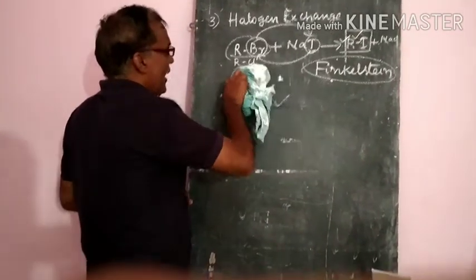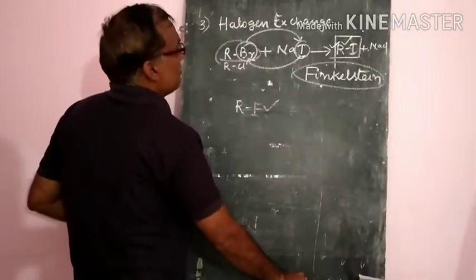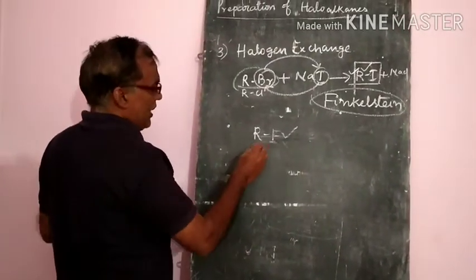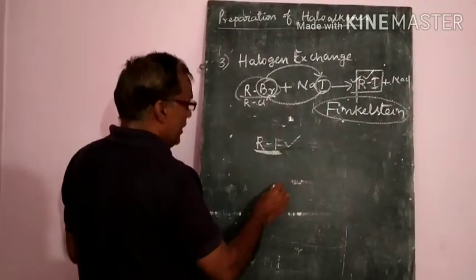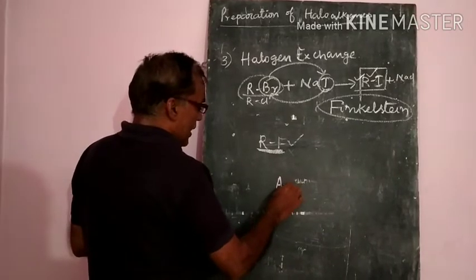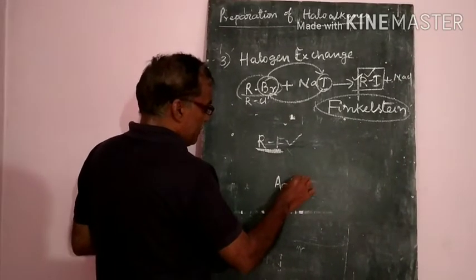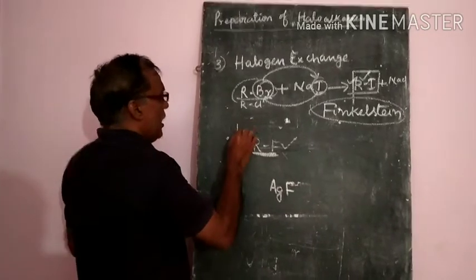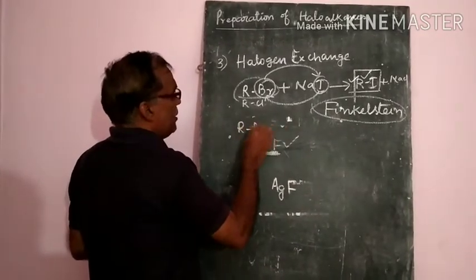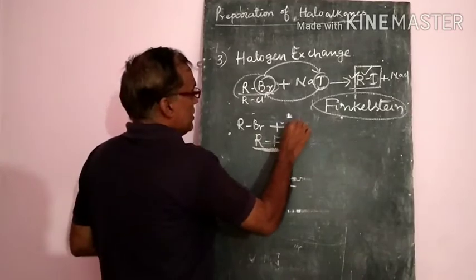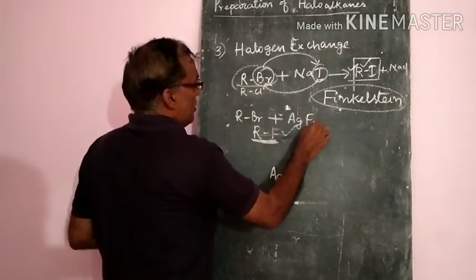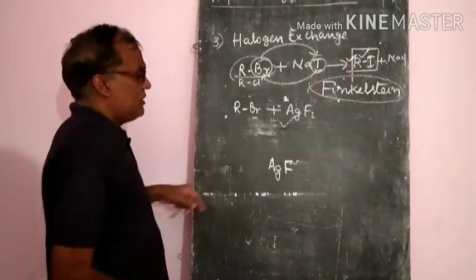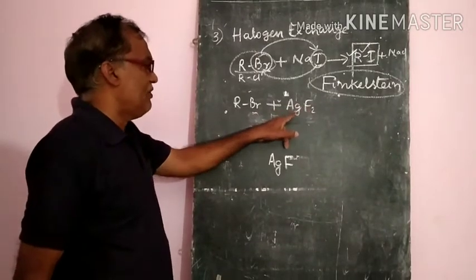Similarly, fluorides cannot be prepared by this method. To prepare the fluorides, generally we use metallic fluorides. Similarly, RBr or RCl plus silver fluoride, that is, metallic fluorides, we treat.